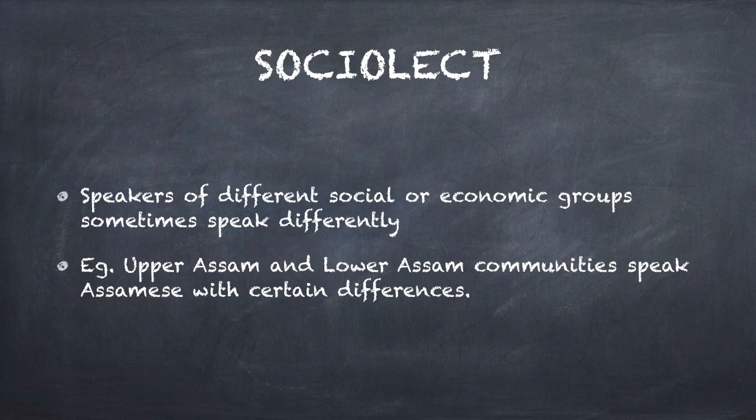There are though many differences, but certain usage of words make a difference, whereas the language remains the same. So sociolect depends on what kind of group you belong to and what from the group you can identify that where are you located. So sociolect is more concerned with the group.